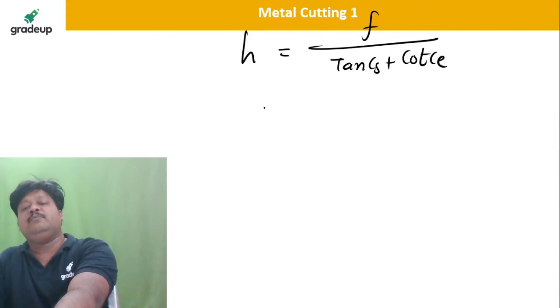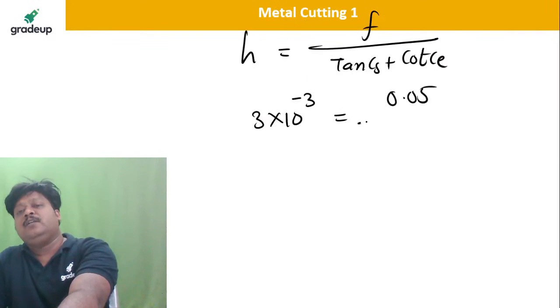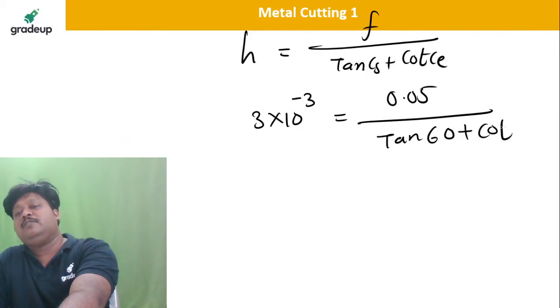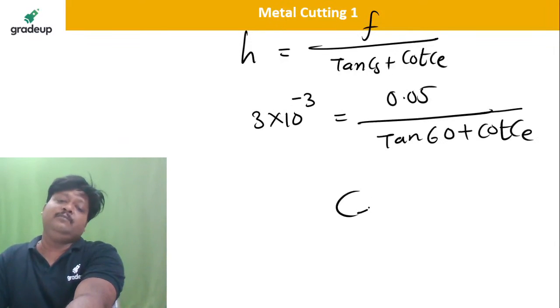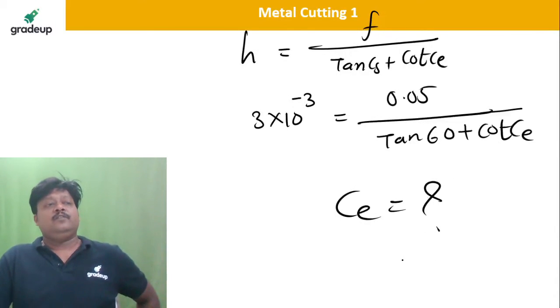So H is 3 microns, so 3 into 10 to the power minus 3 mm, which is equal to F, 0.05, divided by tan of 60 plus cot of unknown CE. So tell me the value of CE, how much? Please calculate.